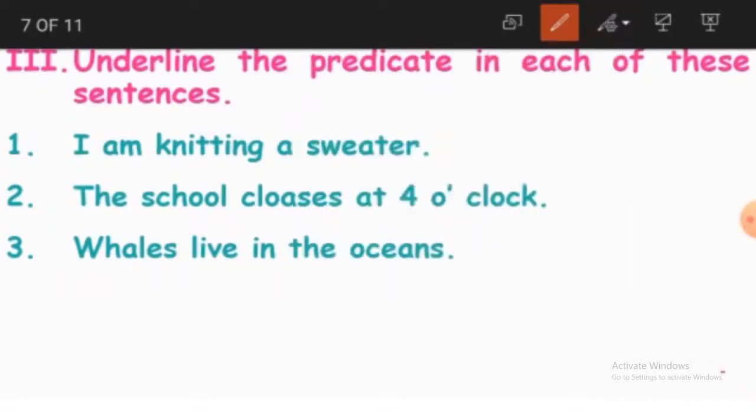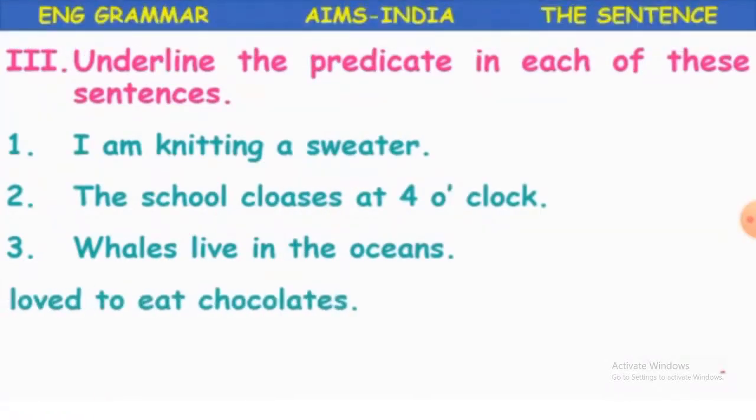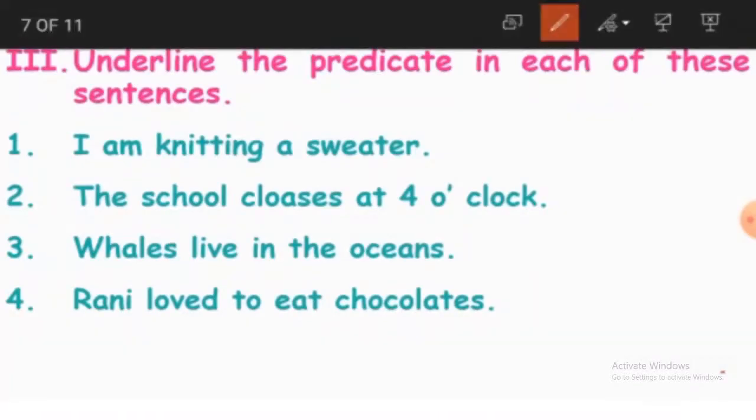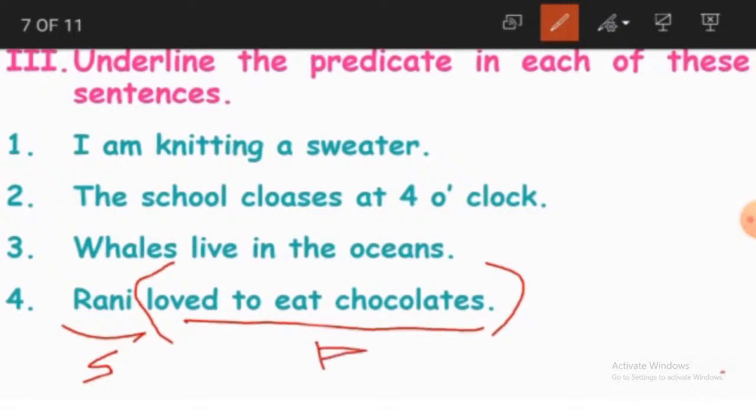Now we'll go with the fourth sentence. What is it? Rani loved to eat chocolates. Who loved to eat chocolates? Rani loved to eat chocolates. Then who is this Rani here? She is our subject. And loved to eat chocolates, this part of the sentence becomes the predicate. And what is the verb here? Any guesses? Eat.